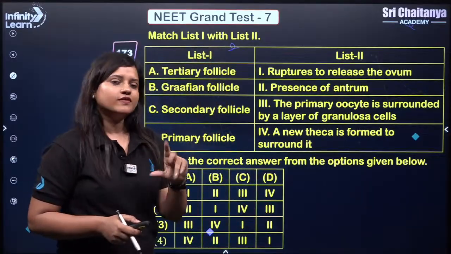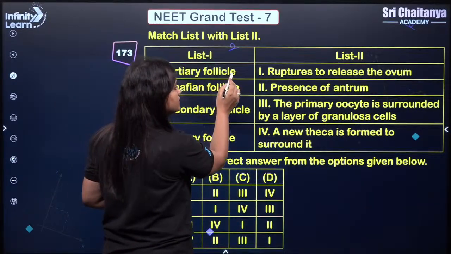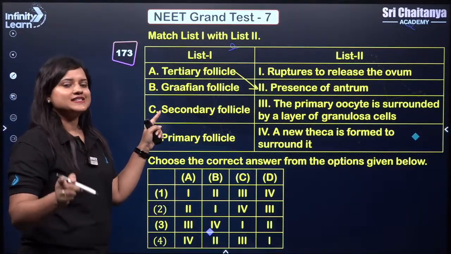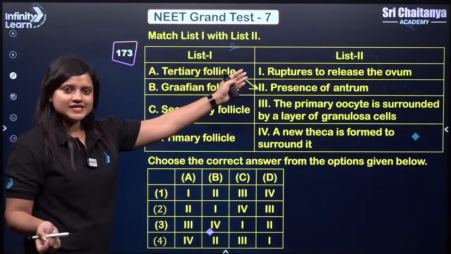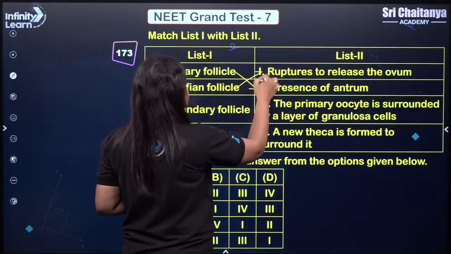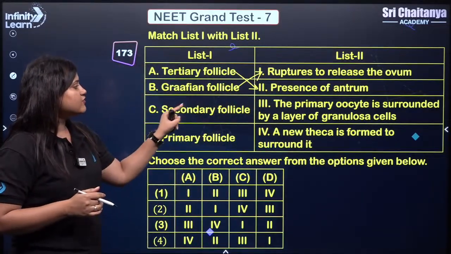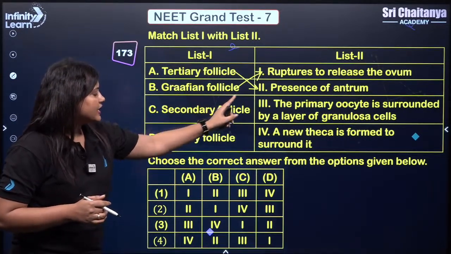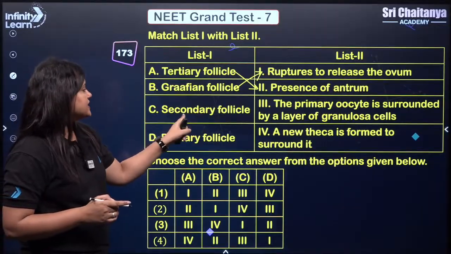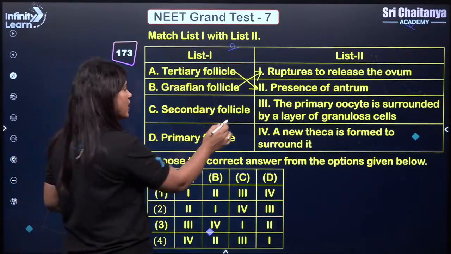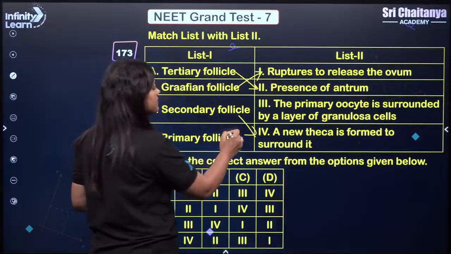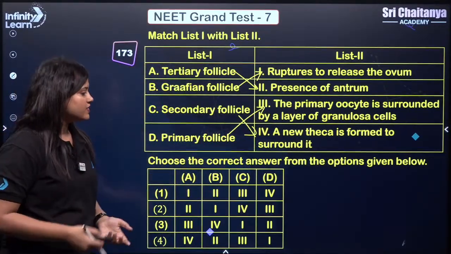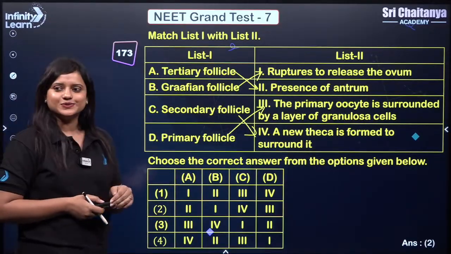Next. Tertiary follicle is always characterized by presence of antrum. Yes or no? So we will directly match tertiary follicle with antrum, right? Graafian follicle ruptures to release secondary oocyte or ovum as mentioned here. So we will match it with 1. Secondary follicle. Okay. Now we have 2 options. Secondary follicle, a new theca is formed surrounding it. Yes, C is matched with 4. And primary follicle, the primary oocyte is surrounded by a layer of granulosa cell. So we got our answer. It should be 2. Simple.